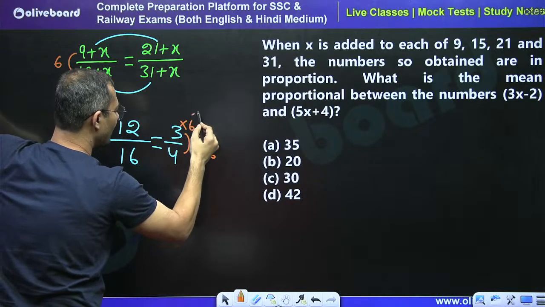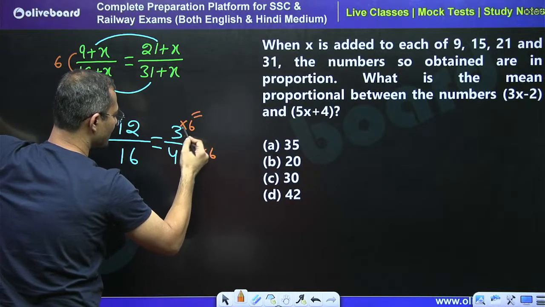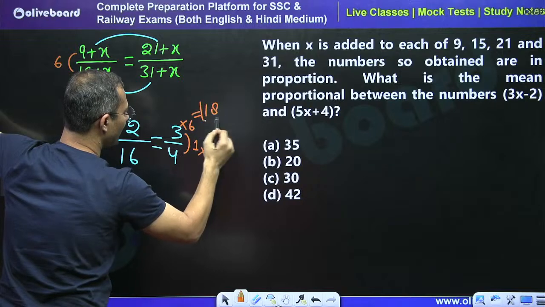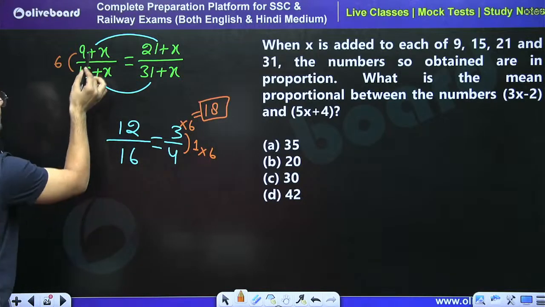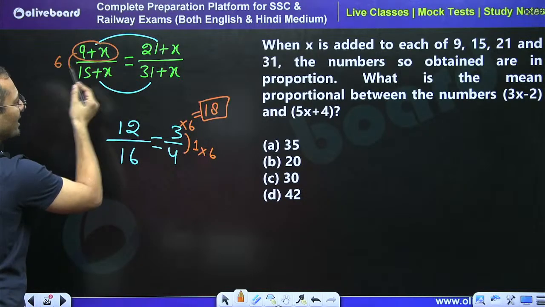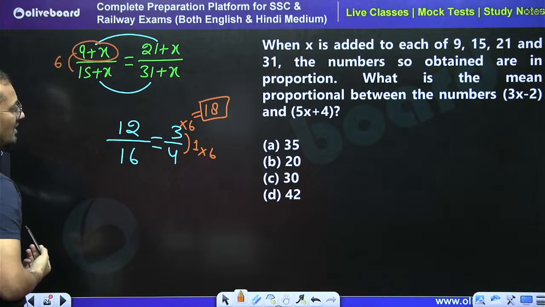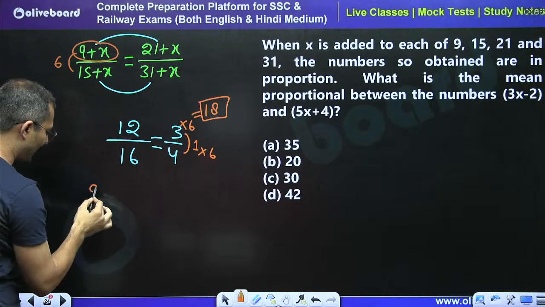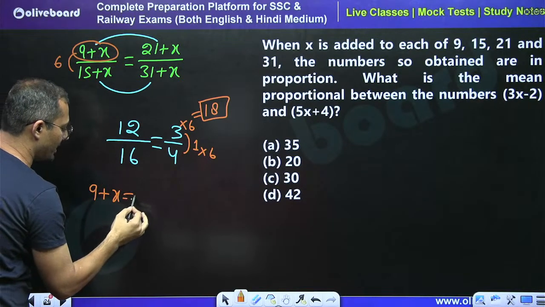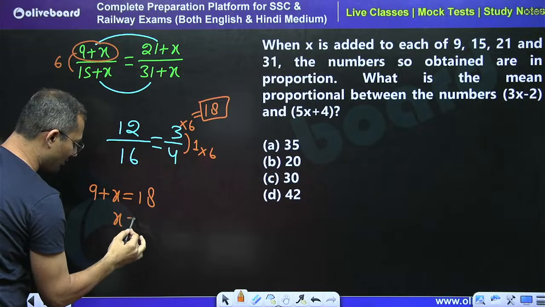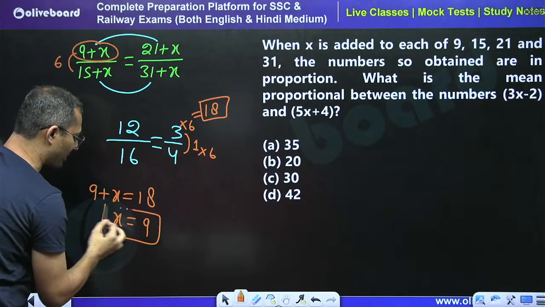So here I will get the numerator value. 6 into 3, 18. So I have taken the difference of the first ratio, so we can say 9 plus 6. We can also take the second part, so I can say that 9 plus x must be equal to 18. So x is equal to what? 9. So this is the best approach, right?